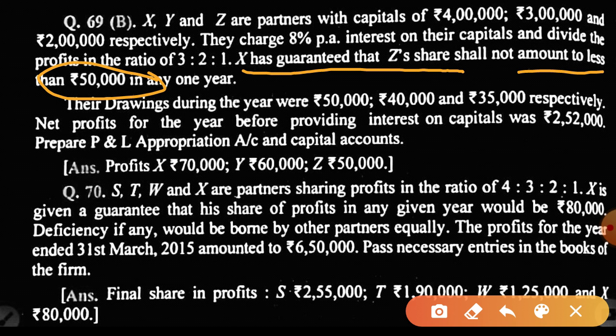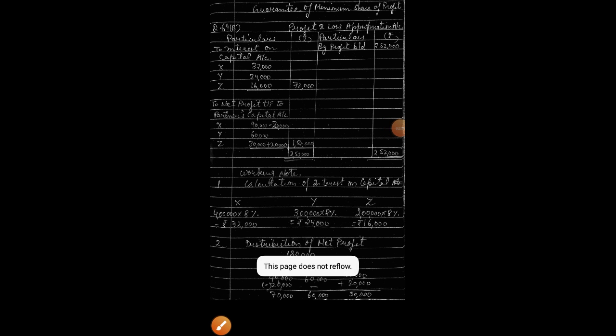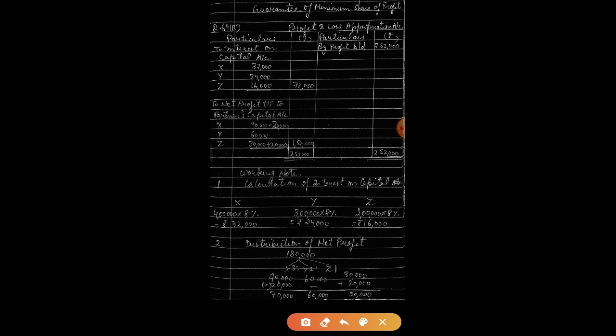Okay sir, so drawings are given and we have to make the profit and loss appropriation account and partners capital account, and the profit for the year is 2,52,000. Okay, just go through the question. We are heading towards the solution. Okay, here is the solution. The profit is given to us 2,52,000.